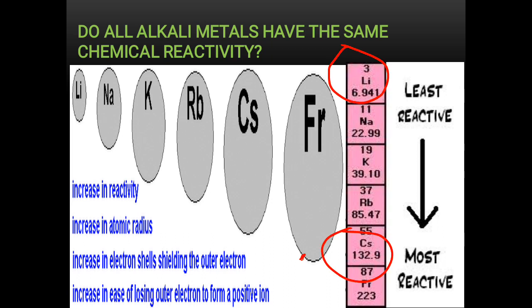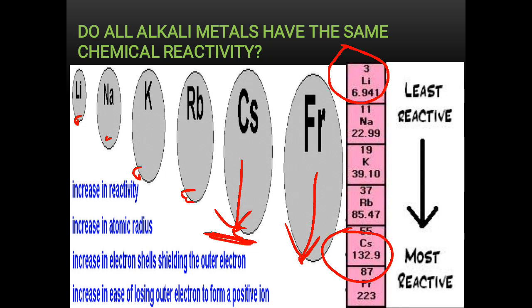Yes, because whenever metal reacts, it loses its outermost electron, you see. So the loss of electron becomes very easy in the case of francium and cesium, because that least attracted electron from the nucleus is easily lost by providing a very low amount of energy, that's ionization energy. So the low ionization energy of the larger size metallic atom helps to knock it out easily. That is why the larger size alkali metal is higher in reactivity.